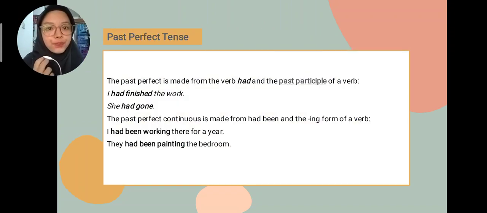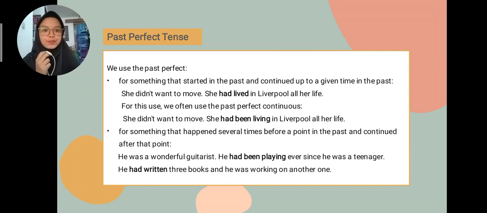And now, the third one is past perfect tense. The past perfect is made from the verb had and the past participle of a verb. For example, I had finished the work. She had gone. The past perfect continuous is made from had been and the ing form of a verb. I had been working there for a year. They had been painting the bedroom.